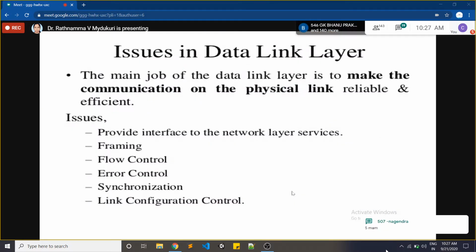Now here, this is the same thing: the main job of the data link layer is to make the communication on the physical link reliable and efficient. The design issues we have discussed so far come here.